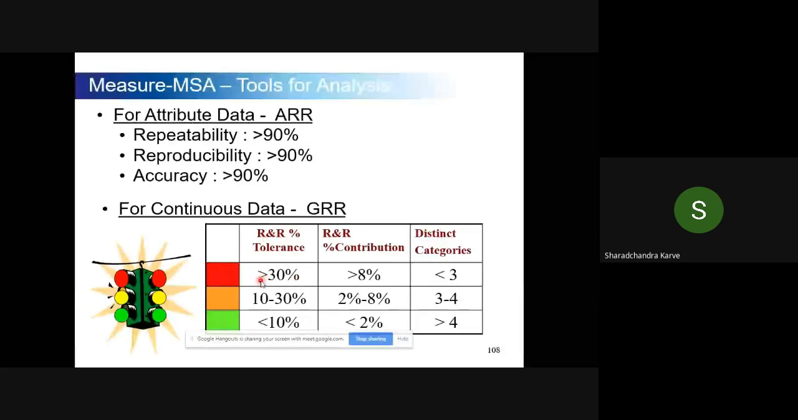So basically, during the measure phase, if you understand that my measurement system has a variation of more than 30%, that means my measurement is not capable and I have to change my measurement system. That is the message to top management or whoever is taking up the project. So that is how the norms are for measurement system analysis, and it is also about distinct categories. The number of distinct categories, which is indirectly the resolution of the process, should be more than 4.